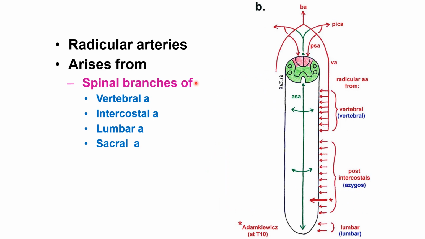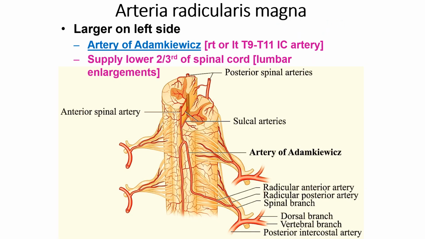Now what is the radicular artery? It arises from the spinal branch of the vertebral artery. It may arise from the vertebral artery, or the posterior intercostal artery, or the lumbar artery, or the sacral artery. So this artery is called the spinal artery. These are the radicular arteries that arise from the spinal artery.